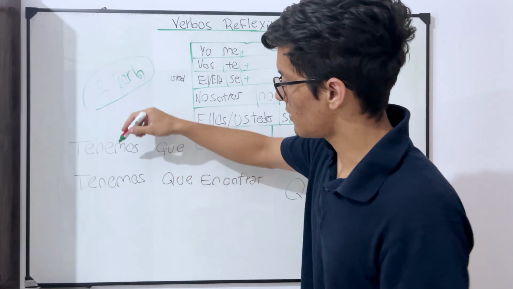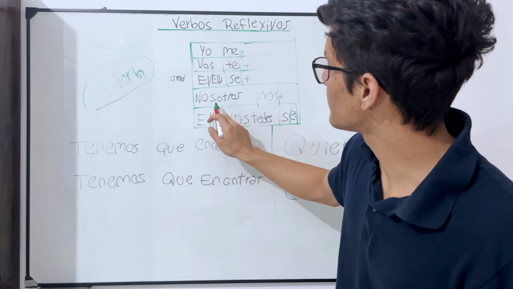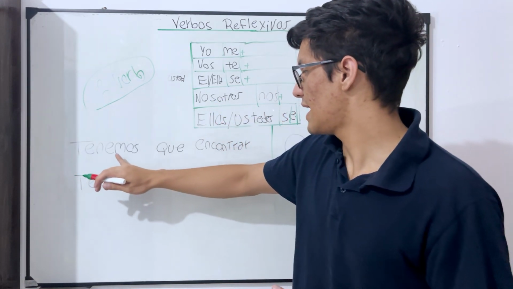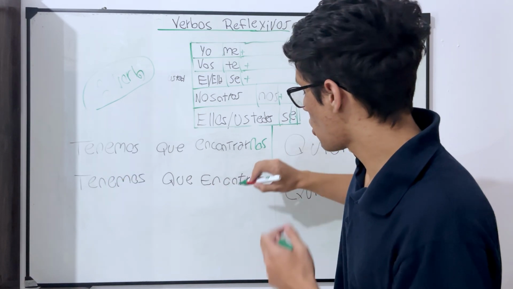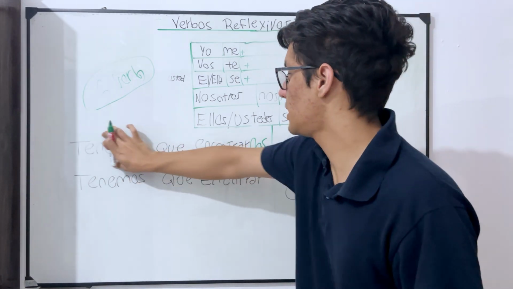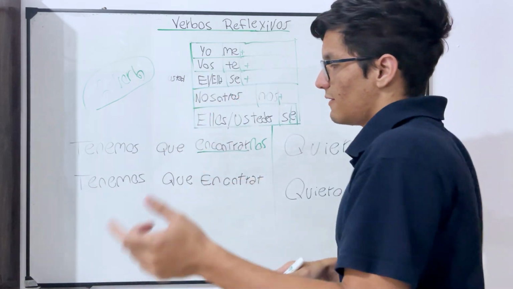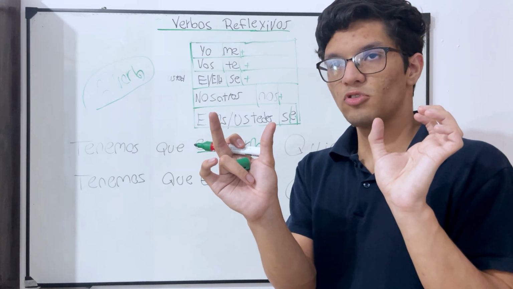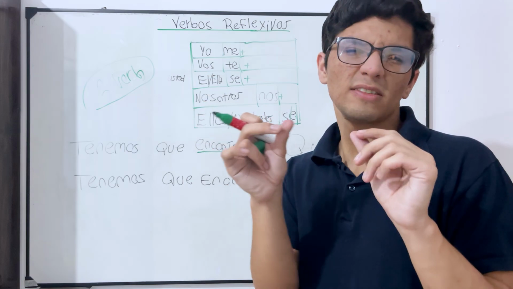Now, as we say we meet, we know that it is "nosotros nos encontramos." So we say, "nos tenemos que encontrarnos." Why do we use the infinitive form of this one? Because we have a verb here, and whenever we have a verb plus another verb, the second verb will be in infinitive form. So we wouldn't say "tenemos que encontramos," okay? We don't say that because that's not infinitive, that's conjugated.